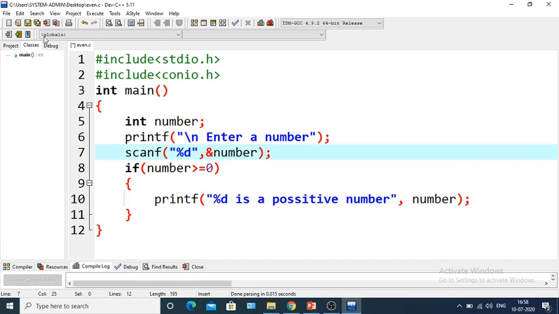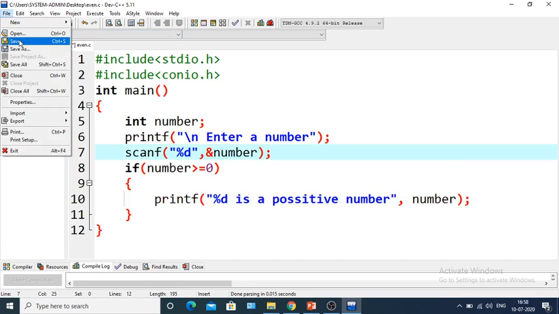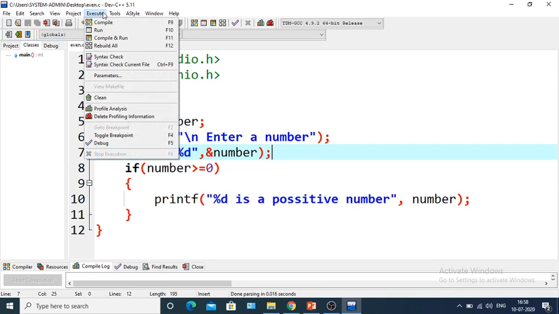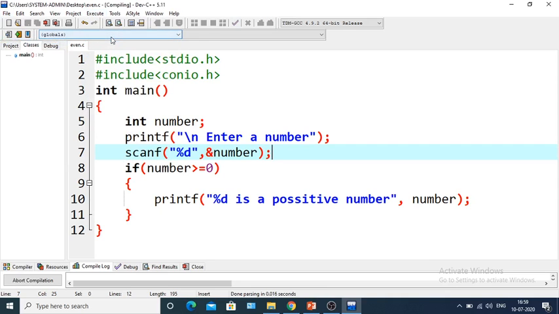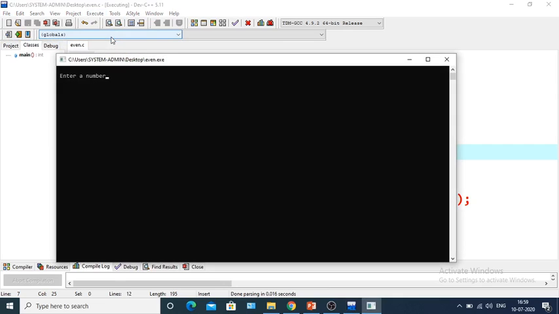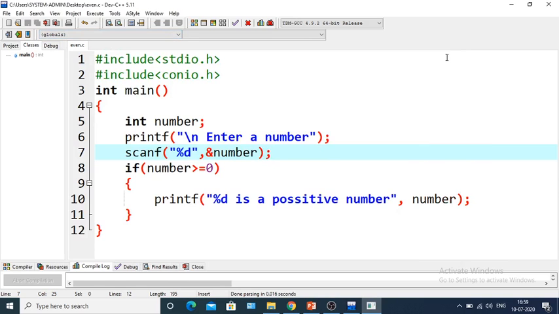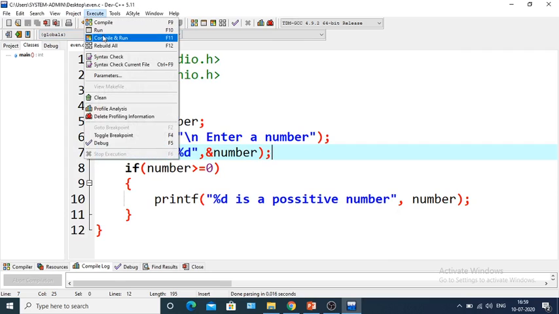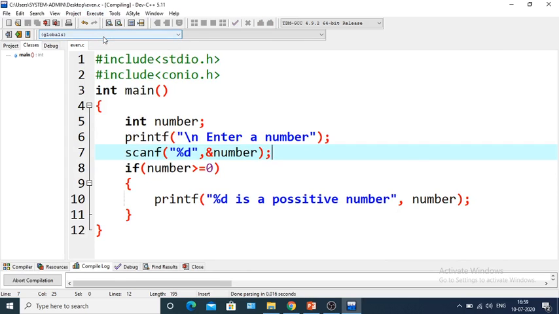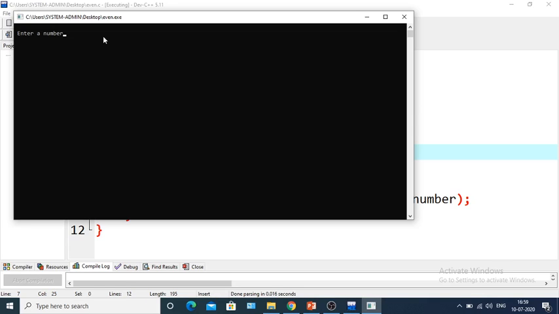Okay, so let's save the program first and execute it. Enter a number. Suppose I am writing 6. 6 is a positive number. Next we will take a negative number. Suppose it is minus 1. Nothing is printed.